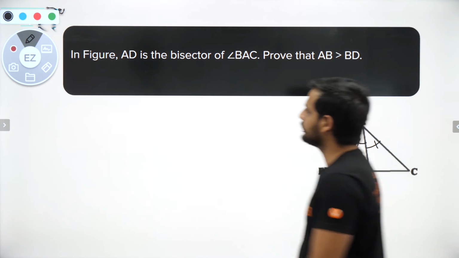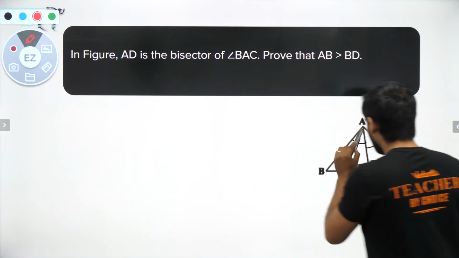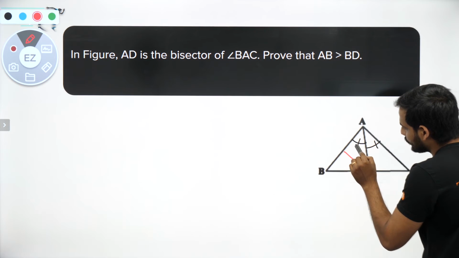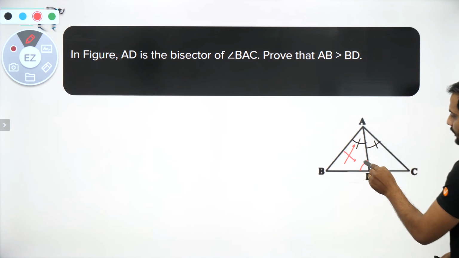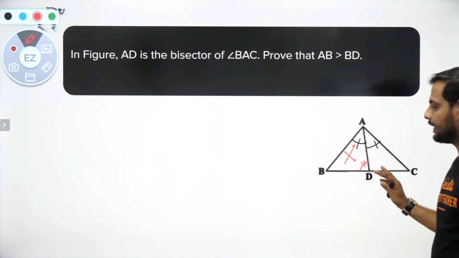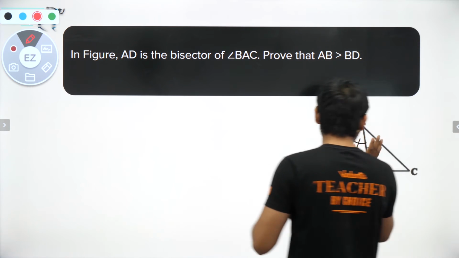Now this thing I can prove easily if I get to know, see AB and BD. Opposite to AB the angle is this angle, and opposite to BD the angle is this angle. So if I can say that angle ADB is greater than angle BAD, then I can say AB will be greater than BD. So now I need to prove this. I have to think about this part.